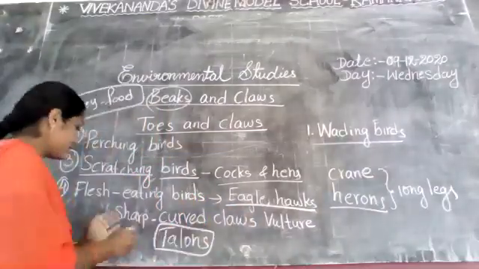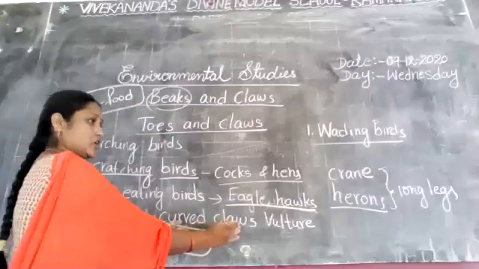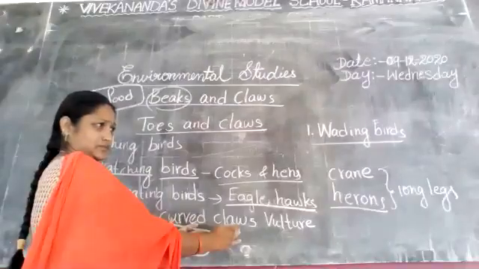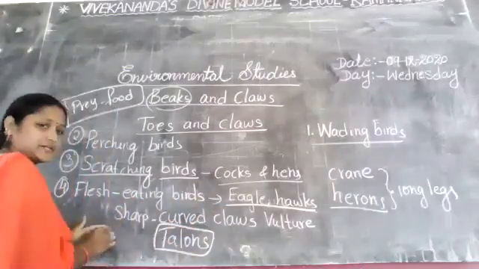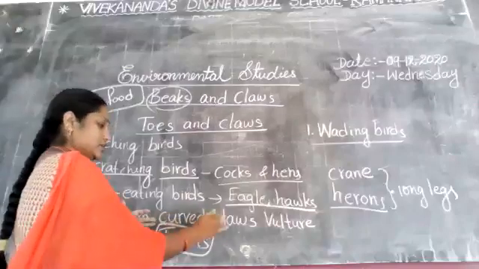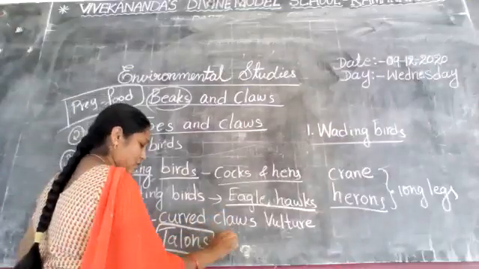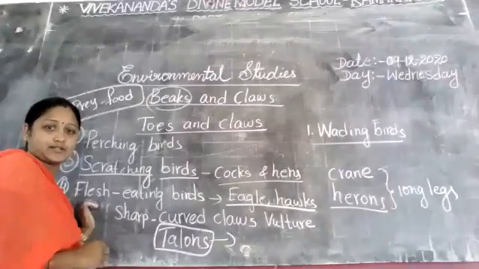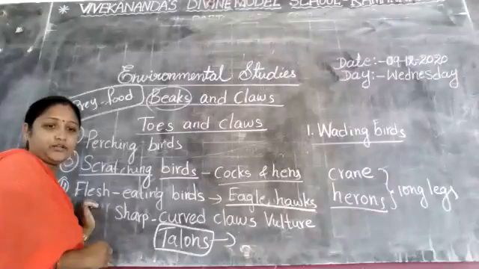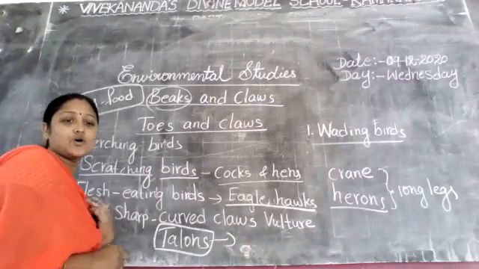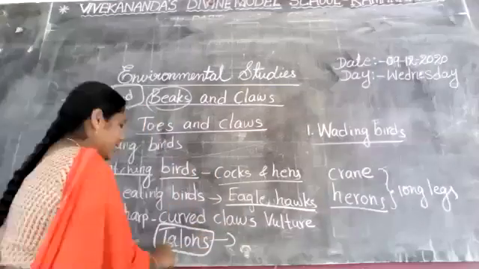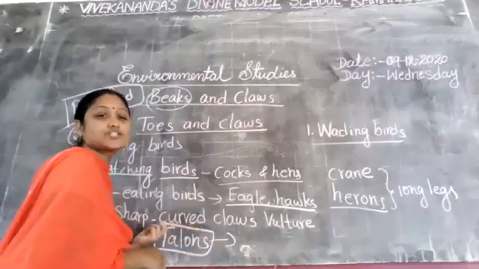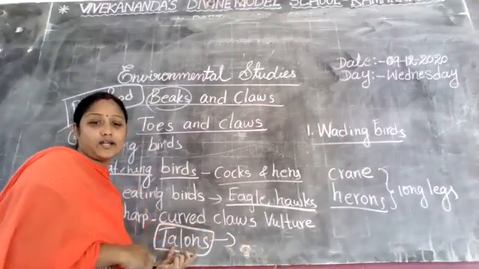These birds have sharp, curved claws. Did you understand? This is called talons. Talons means what? Sharp, curved claws are called talons.